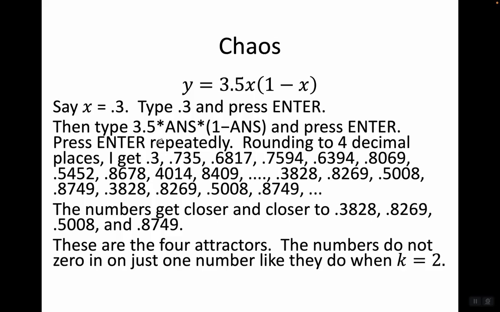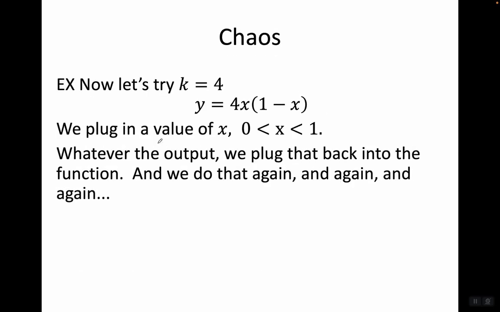The numbers get closer and closer to 0.3828, 0.8269, 0.5008, and 0.8749, rounded to 4 decimal places. These are the 4 attractors. The numbers do not zero in on just one number like they do when k equals 2, and they don't even bounce between 2 numbers. They bounce among 4 numbers.